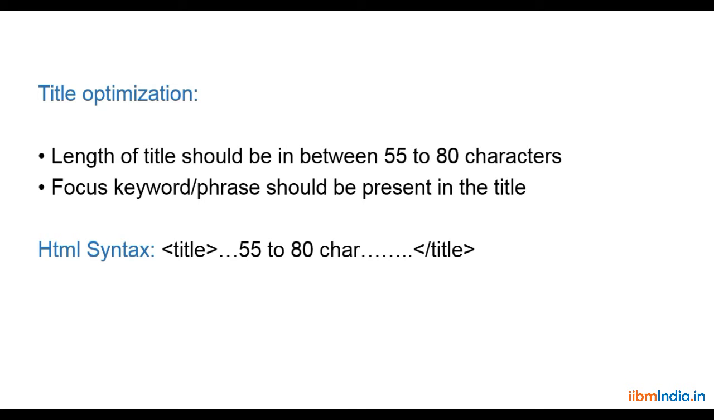Okay, so these are the two important optimizations we need to look at when doing title optimization. The length of the title should be 55 to 80 characters, and the focus key phrase or focus keyword should be present in the title. That means whatever keyword we have researched should definitely be in the title.